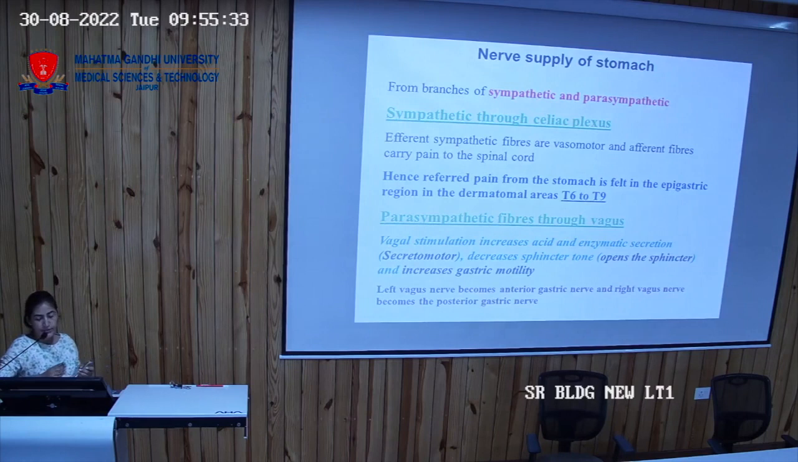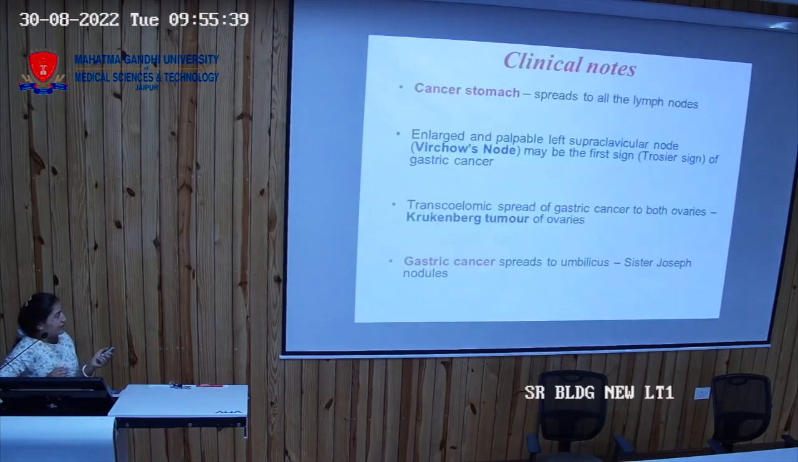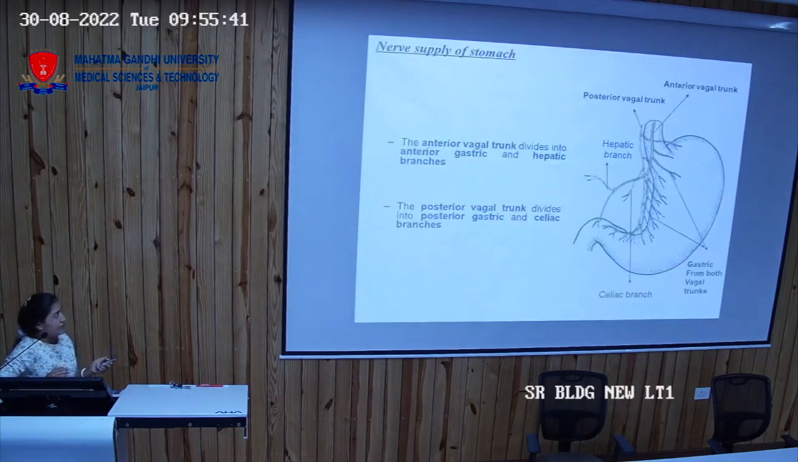Now this parasympathetic, it is coming through the vagus nerve. Now this vagus nerve, here we divide it into the anterior and the posterior vagal trunk. So anterior vagal trunk and the posterior vagal trunk are carrying the parasympathetic fibers to the stomach. Now this anterior vagal trunk divides into the anterior gastric and the hepatic branches, while the posterior vagal trunk divides into the posterior gastric and the celiac branches.